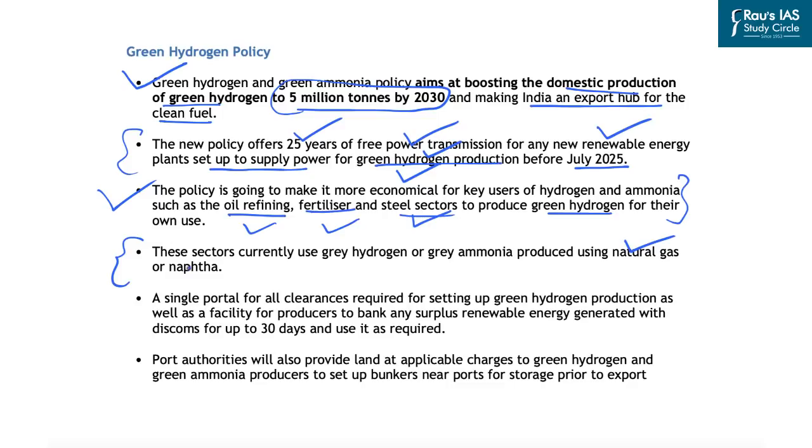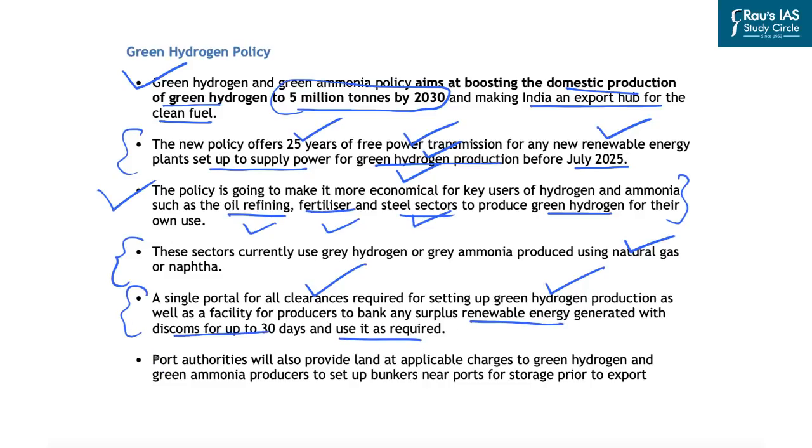Also, to facilitate easy implementation, a single portal will be provided for all clearances that are required for setting up green hydrogen production. Also, facilities will be provided to the producers to bank any surplus renewable energy generated with the discoms for up to 30 days and use it as required.